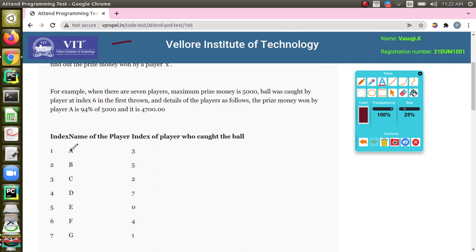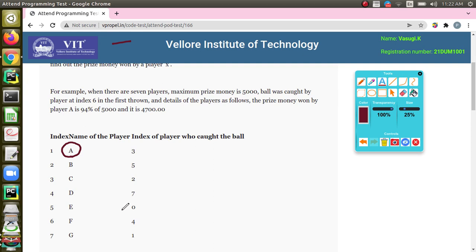See here, A is given 3. What it means is, when player A threw the ball, it was caught by the person at index 3. So C is the person who caught the ball. Then when C threw the ball, 2 is the index of the person who caught it, so B is the person. And then when B threw the ball, 5 is the index of the person, so E caught the ball.